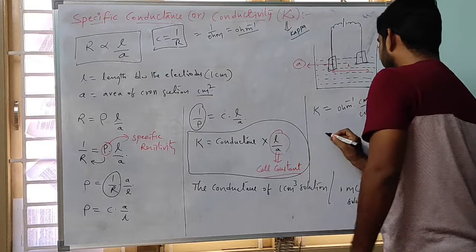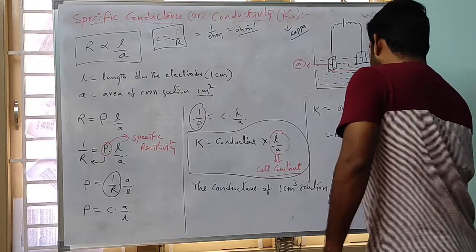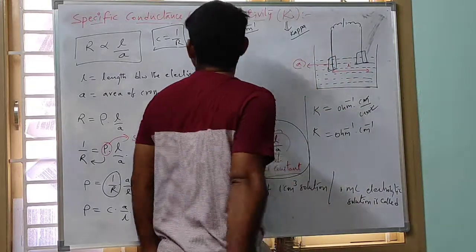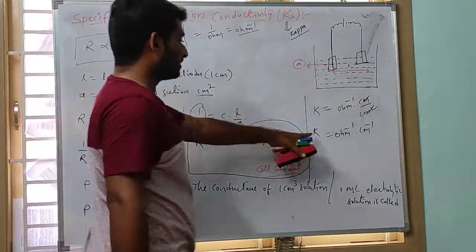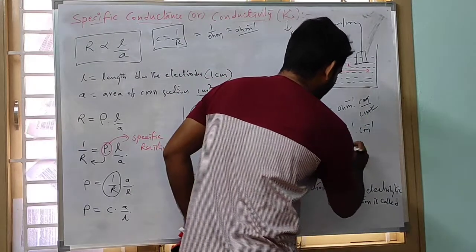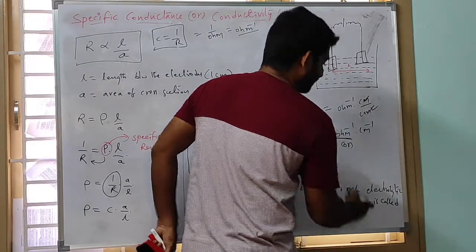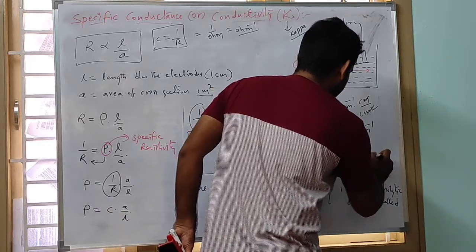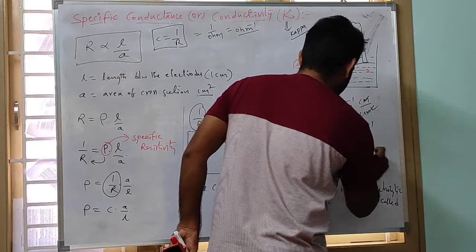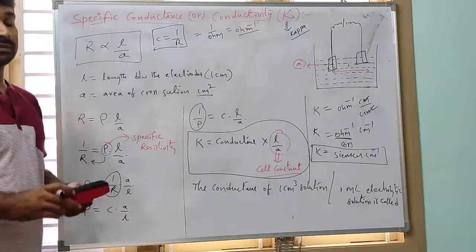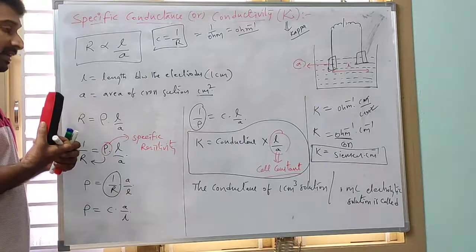Centimeter square cancels, therefore the units are ohm inverse centimeter inverse. Or otherwise, nowadays ohm inverse is represented with the Siemens, so Siemens per centimeter. These are the units for specific conductance or conductivity.